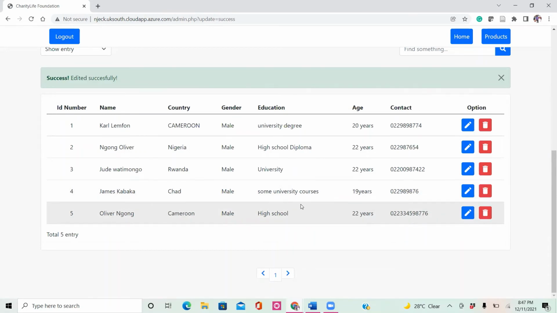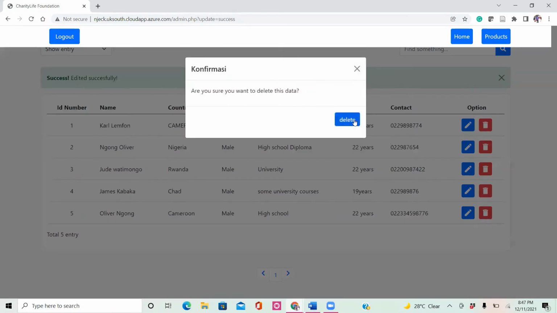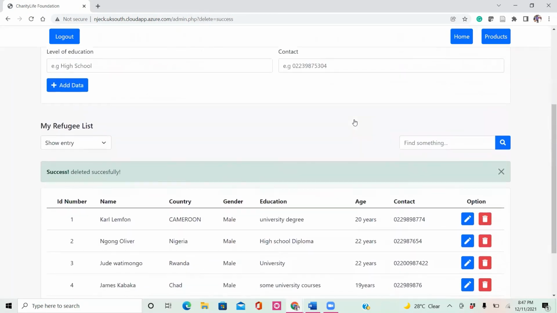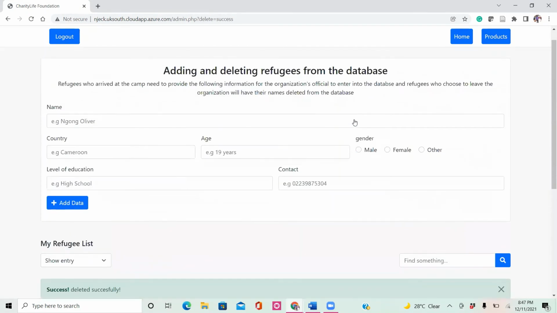So if this person also leaves the organization and maybe moves to a particular location where it's well protected, we can just delete the person's name from the database, and that can be done here. You just delete from here. And that is basically that for this page.